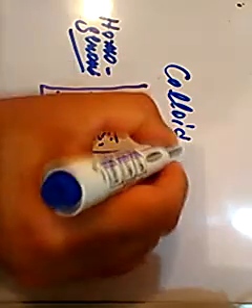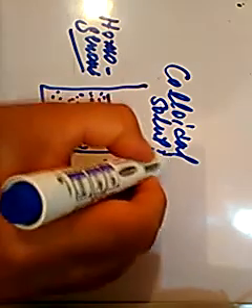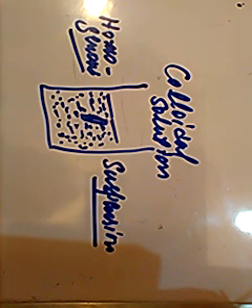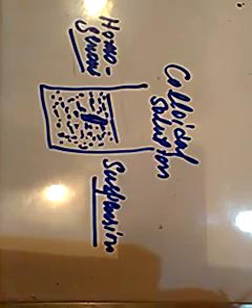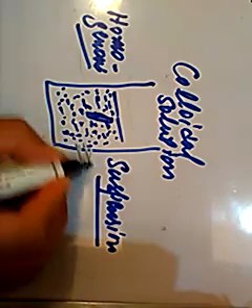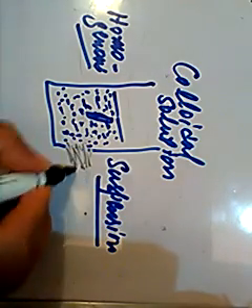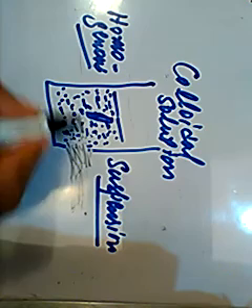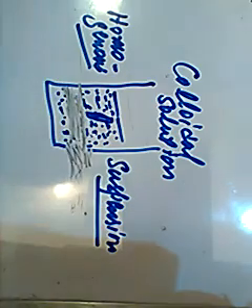What we see in this colloidal solution is that the particle size is large enough, though not as large as in the suspension, that they have the ability to scatter a beam of light. When we direct a beam of light on this solution, the particles scatter the light and make the path of the light visible. That means they will show the Tyndall effect.